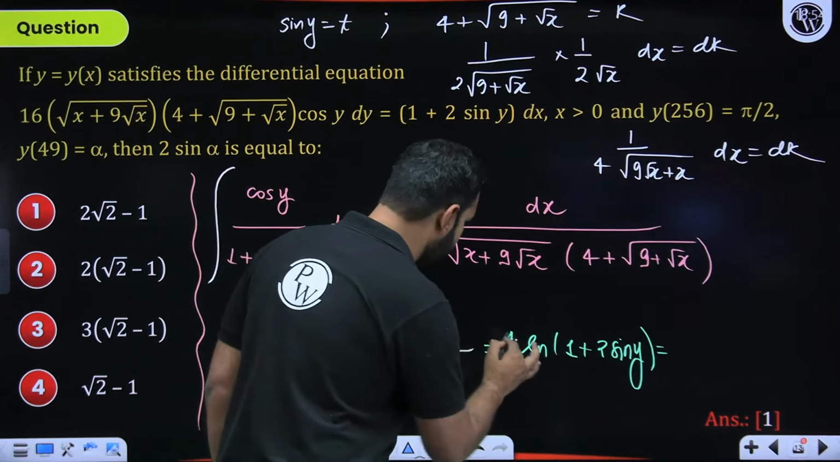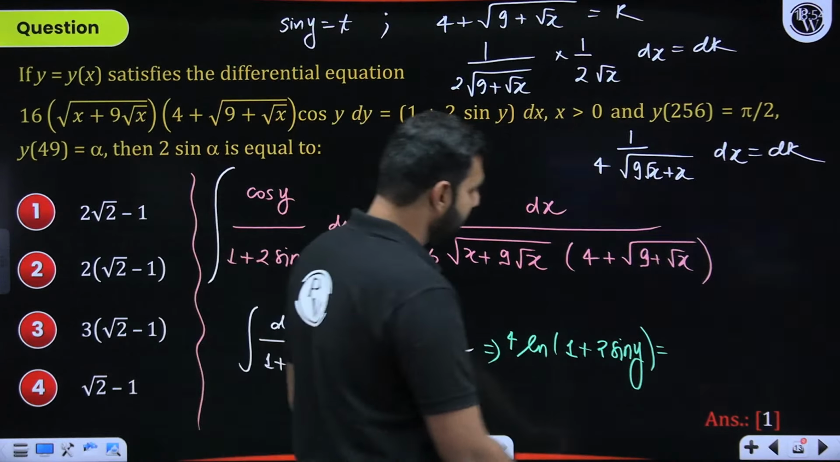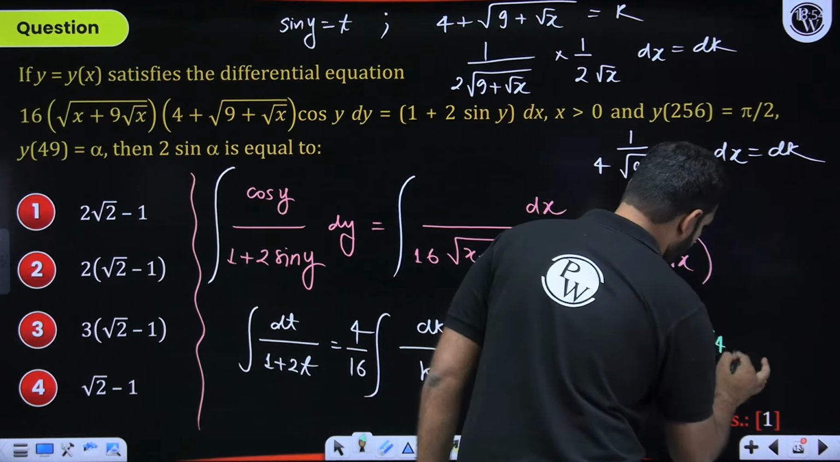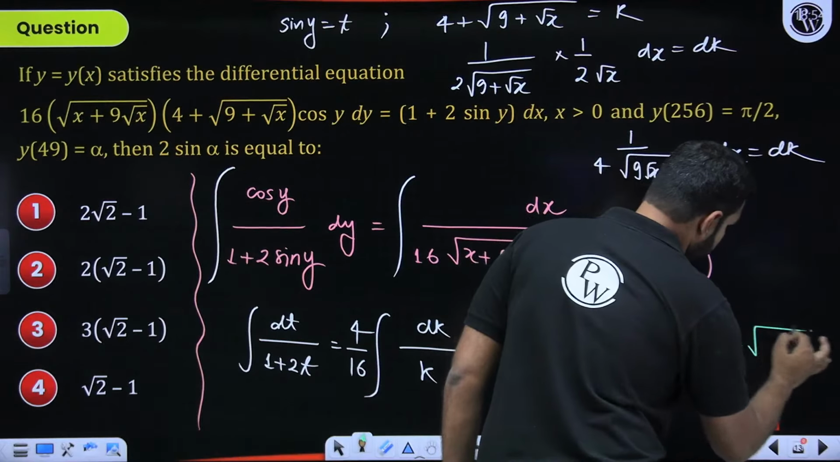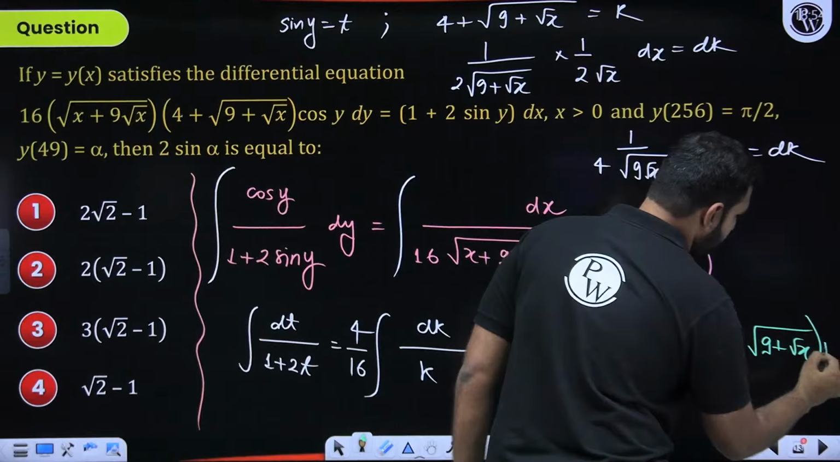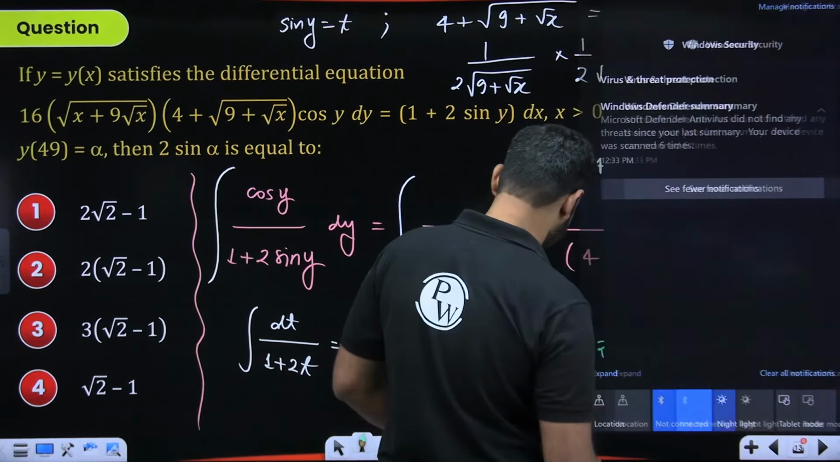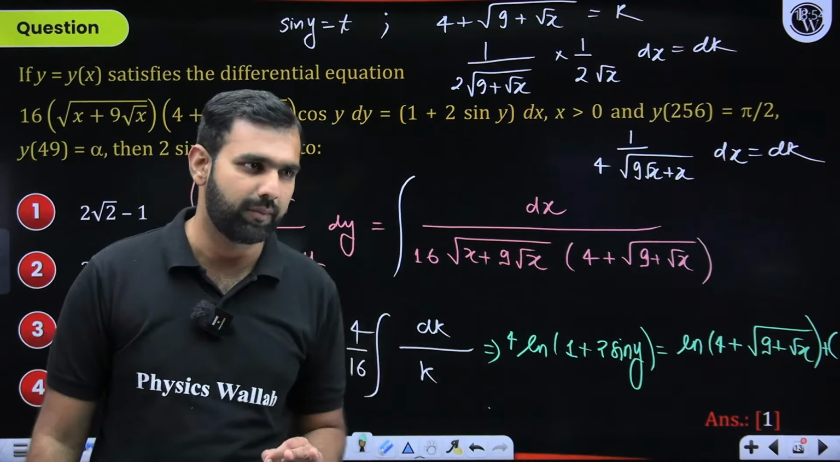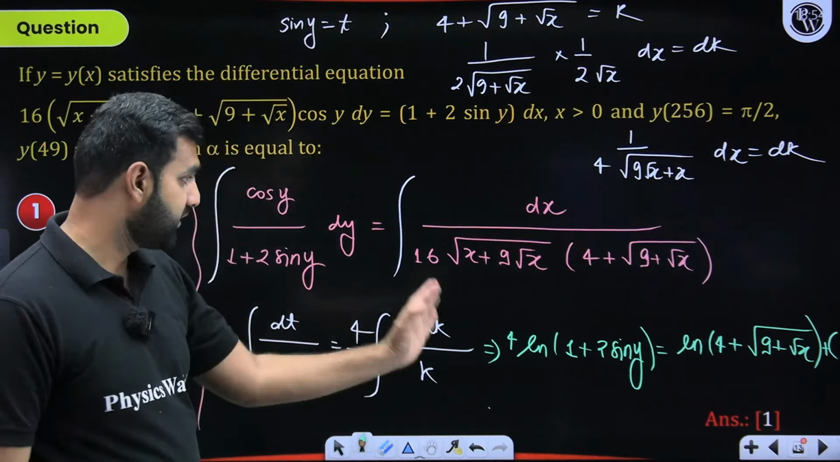That 4 I introduce here, that is ln k. So that is ln k. K was basically 4 plus under root over 9 plus under root over x plus, of course, the constant of integration. Are you understanding this comfortably, students? Are you all there watching and understanding it clearly?